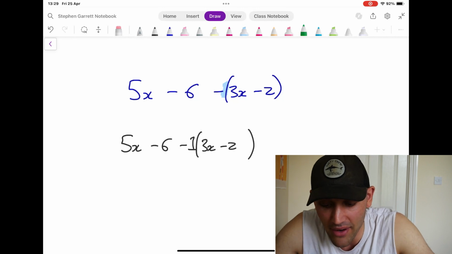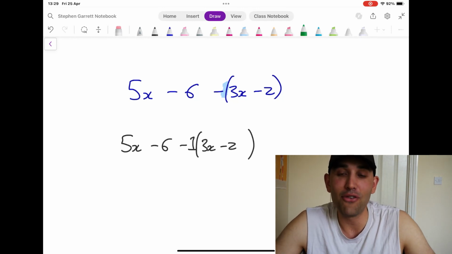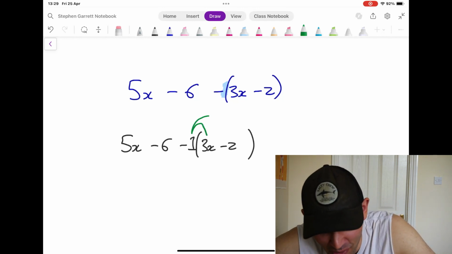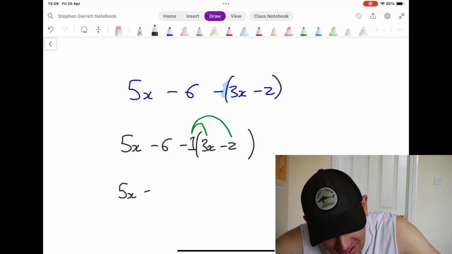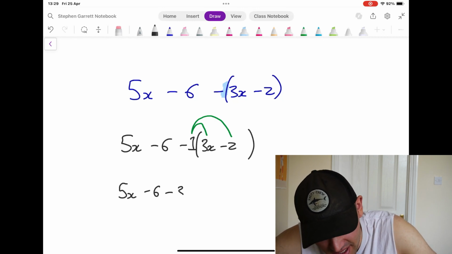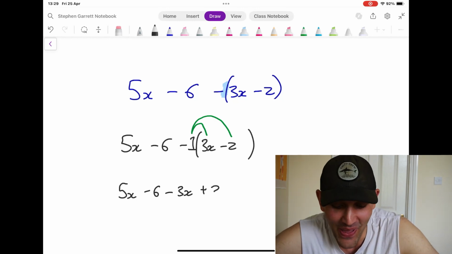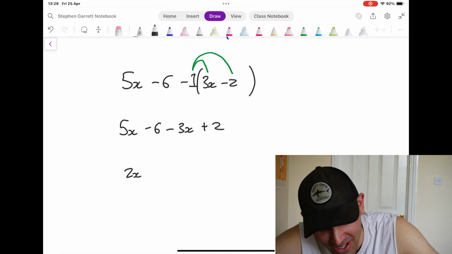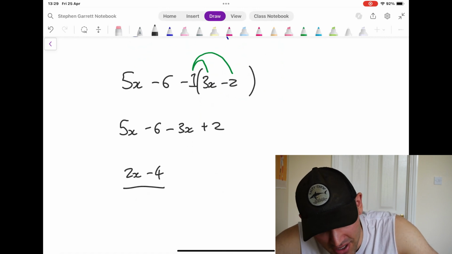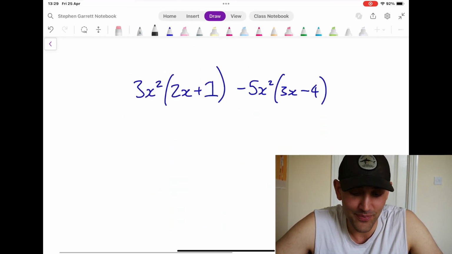So the step that we have to do is guess. Guess what we have to do? Correct. Firework method. Okay, so we've got a firework method, this stuff right here. So that gives us 5x minus 6 minus 3x plus 2. Okay, so this expression becomes 2x minus 4. Boom. There we are. Be careful with that.